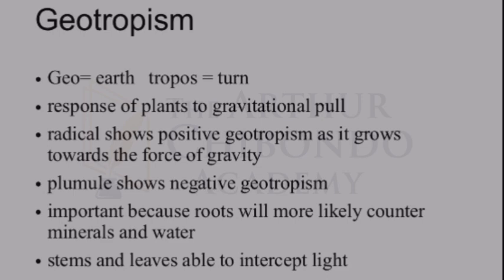In other words, this is just the response of plants to gravitational pull. In gravitational pull, the force is trying to pull objects towards the center of the earth, right? So it's trying to make objects stay on earth. That's the effect of the gravitational pull. That's why there is geo, there is earth, and there is to turn. If you look at the plants, like the seedlings, the radicals show positive geotropism as they grow towards the force of gravity.